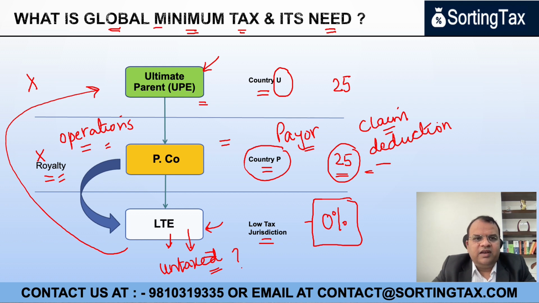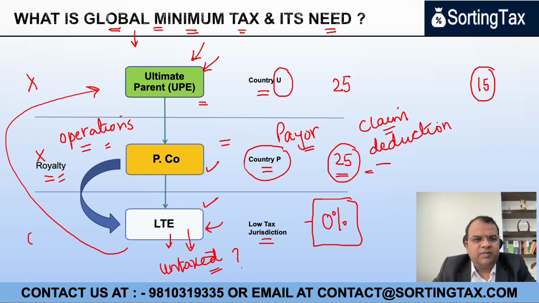So the idea behind imposing a global minimum tax is that if there are profits of one multinational enterprise which is covered under the threshold for the global minimum tax, then irrespective of whether they earn a profit in the operating jurisdiction or they earn a profit in a low tax jurisdiction, the minimum tax they will be required to pay globally will be 15%.